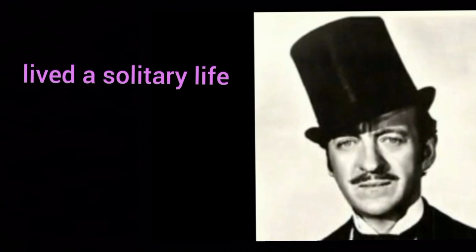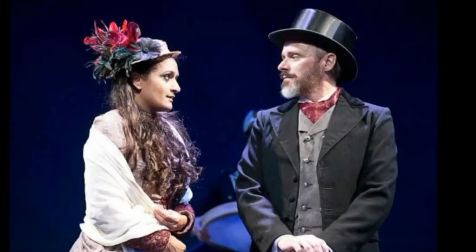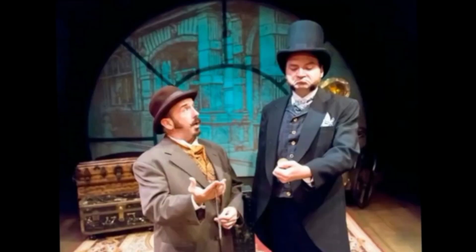Before his journey around the world, Phileas Fogg lived a solitary life. But by the end of the trip, he recognizes the importance of human connections. How? In the form of love with Aouda and in the form of friendship and loyalty with Passepartout. This new understanding and appreciation is the greatest thing he has gained from the trip.